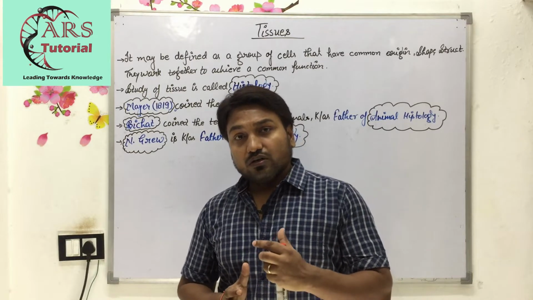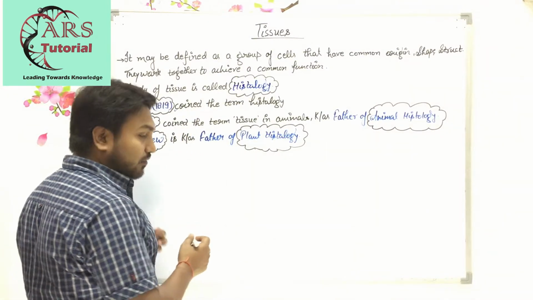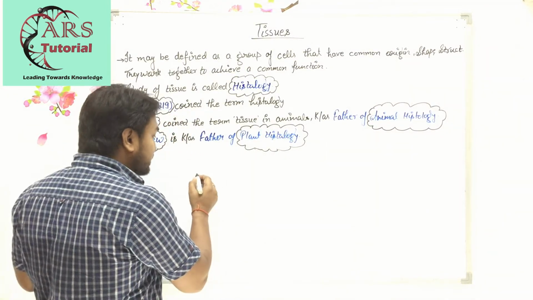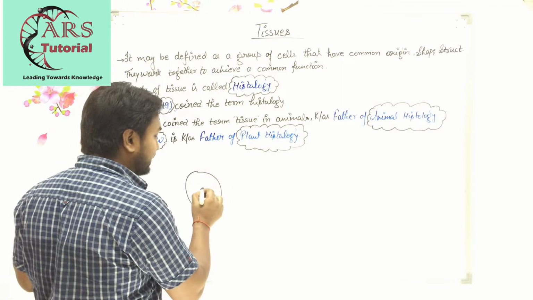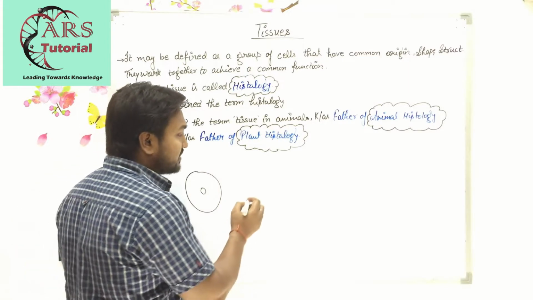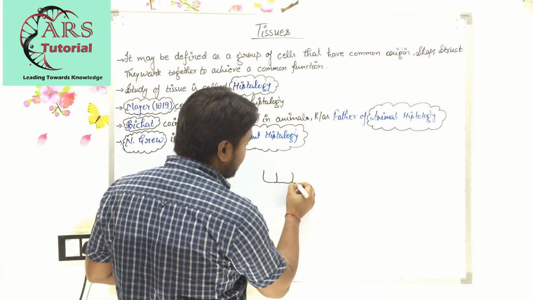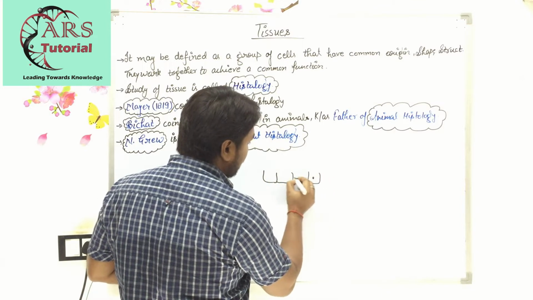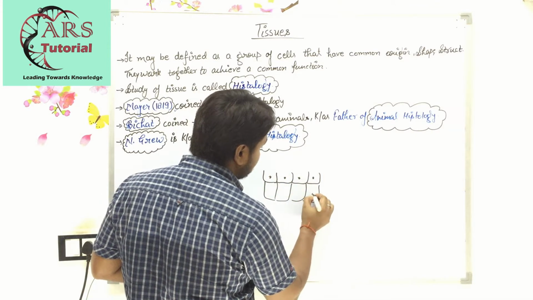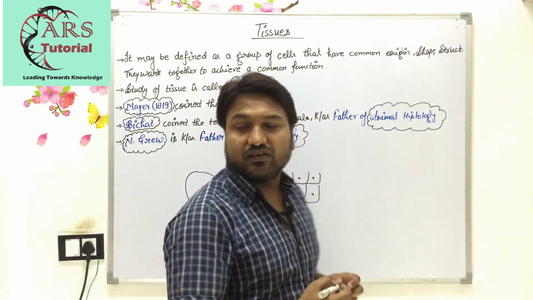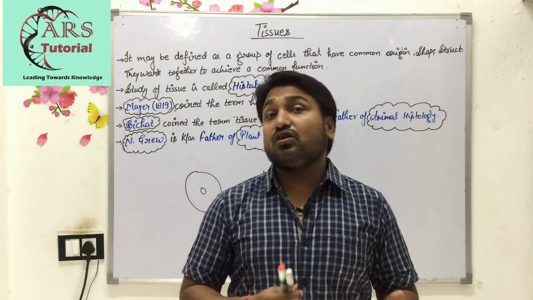So I think you have understood what is tissue. Here with the help of a diagram you can see the difference between cell and tissue. Cell is a single unit. I have already told you that cell is a single unit, whereas tissue is a group of cells. With this diagram you can easily differentiate what is tissue and what is cell. Next we are going to start the types of tissue.